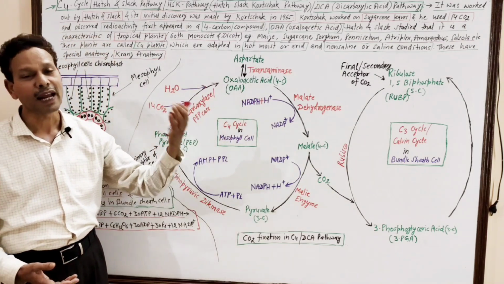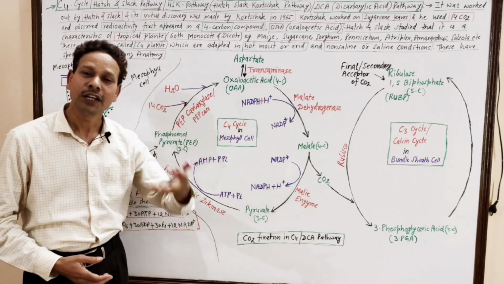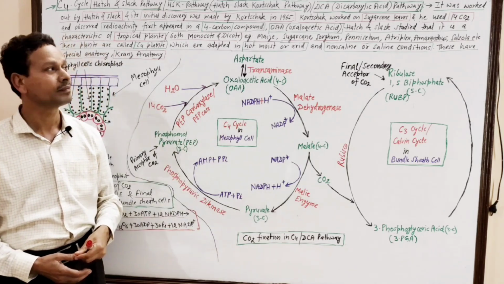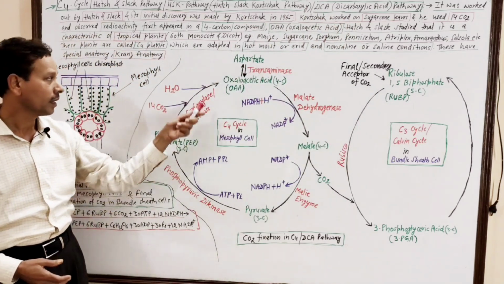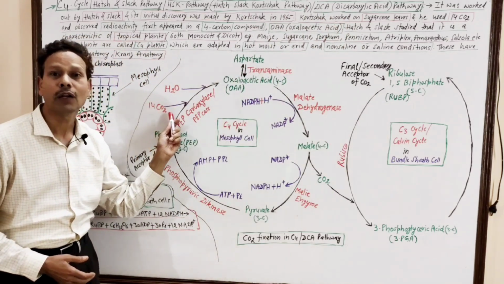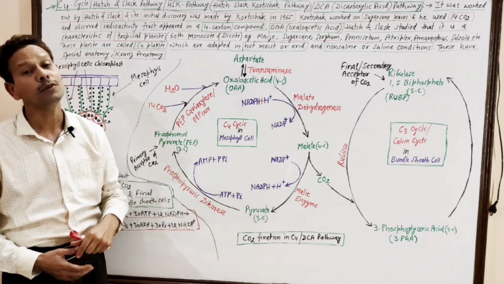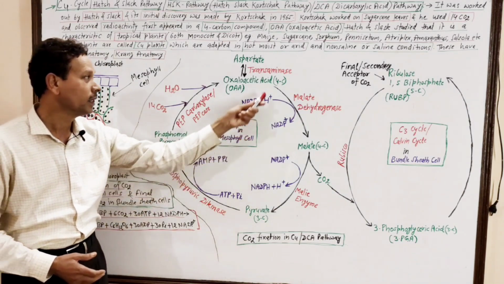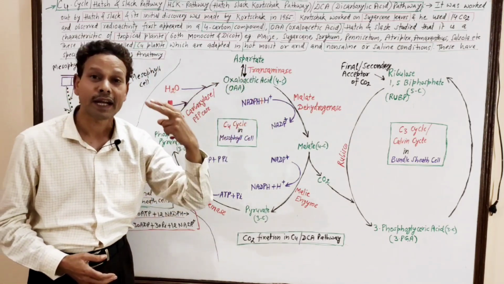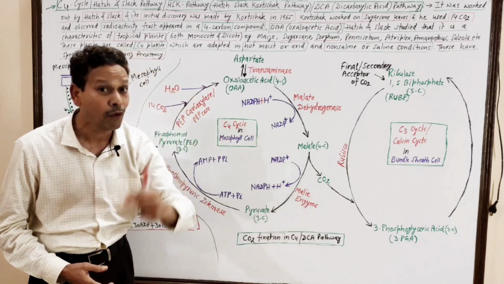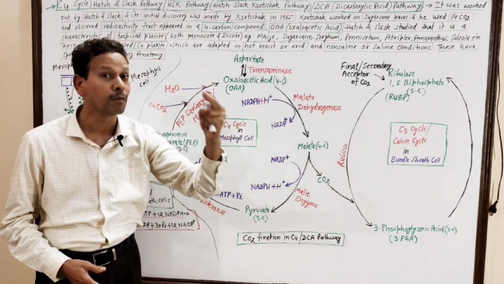Kortschak in 1965 worked on sugarcane leaves and used radioactive carbon, 14C in CO2, and observed that the first radioactivity was in oxaloacetic acid, which is a 4-carbon compound. That's why this pathway is the C4 pathway.